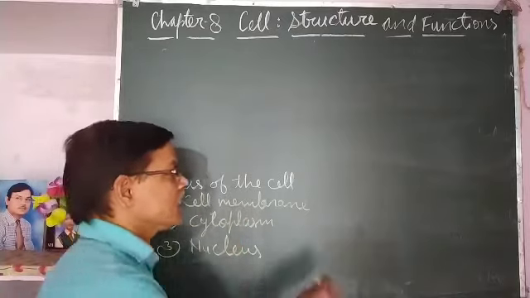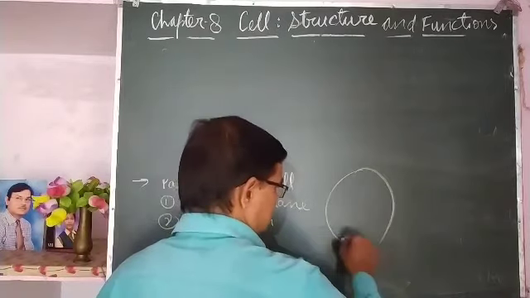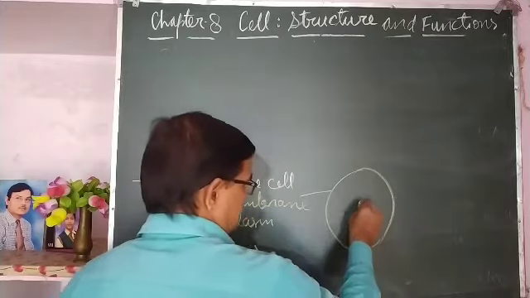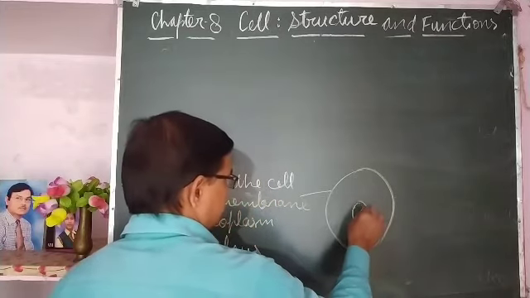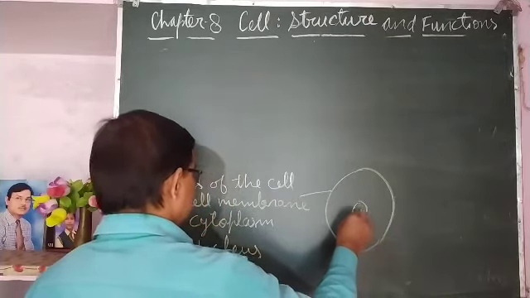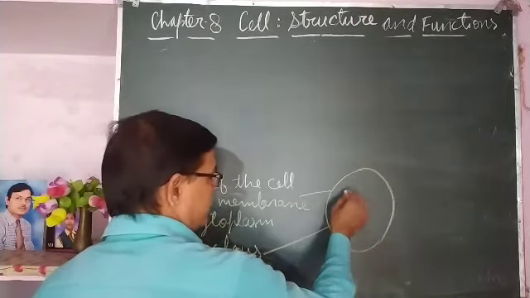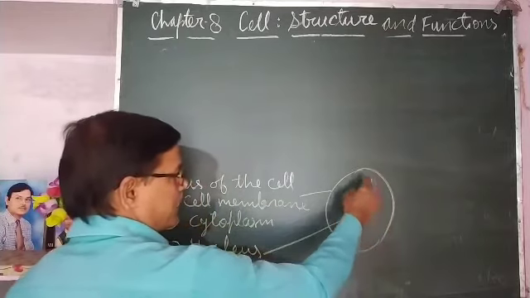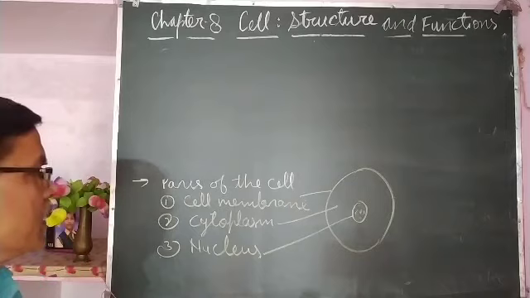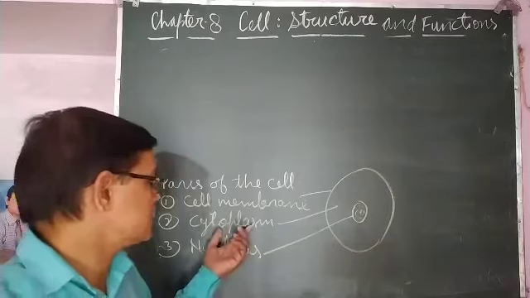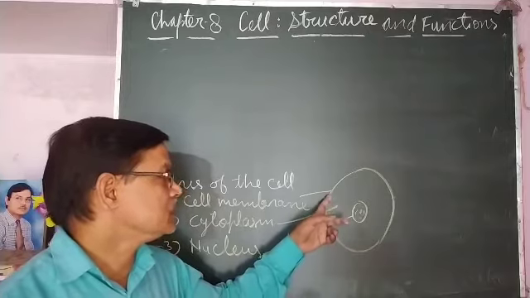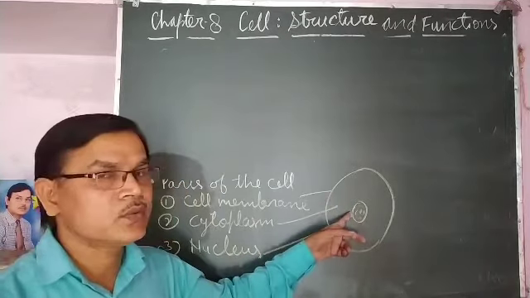The cell membrane is the outer covering of the cell. The nucleus is found in the middle. In between these two, whatever content is there, that is cytoplasm. So cytoplasm is between the cell membrane and the nucleus.